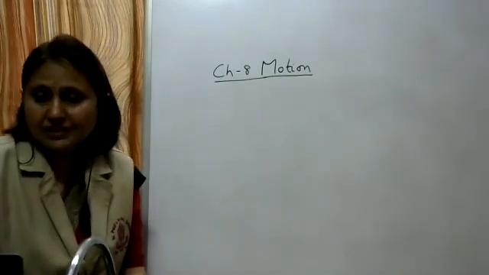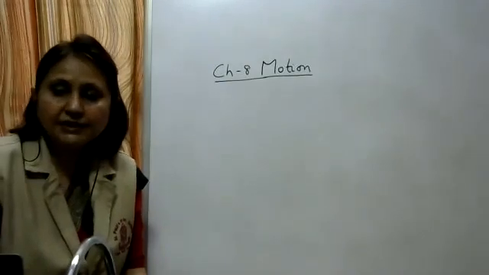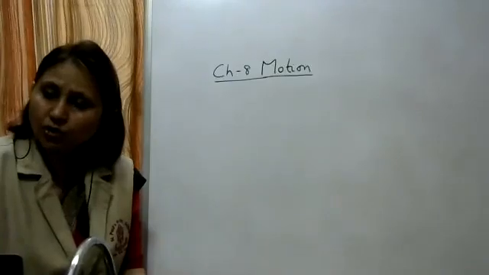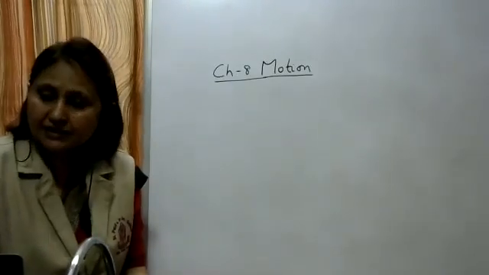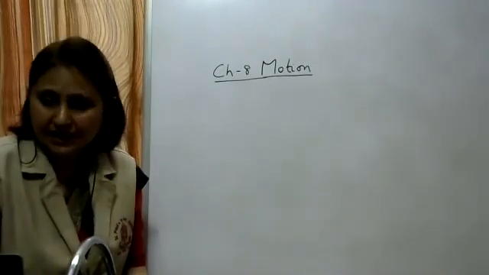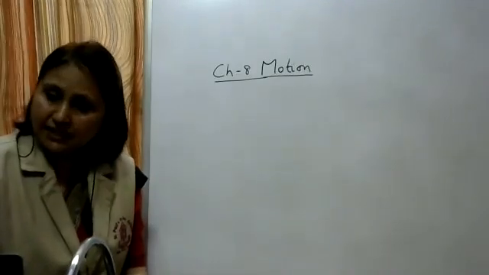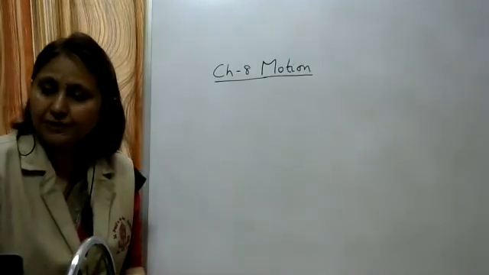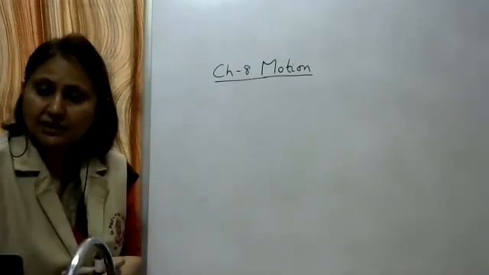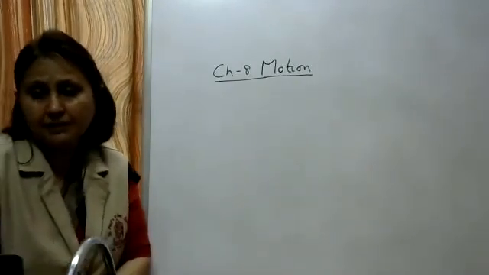Now all the physical quantities can be divided into two groups, scalar quantities and vector quantities. Scalar quantities are those which have only magnitude, whereas vector quantities are those which have magnitude as well as direction. Here, distance is a scalar quantity, that is, we only have to measure its magnitude. Now, what does magnitude mean? Any physical quantity can be written as a numeric value into its unit, that is, some number multiplied by its unit.